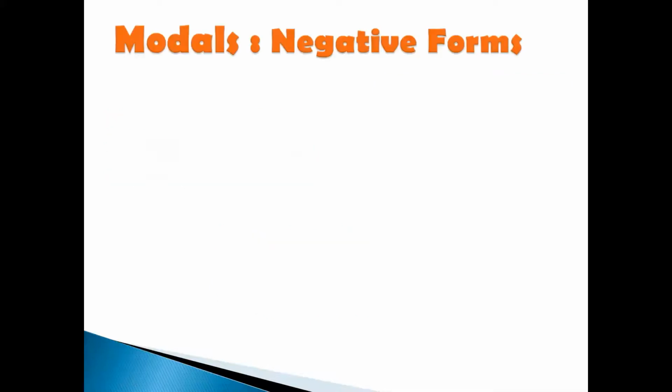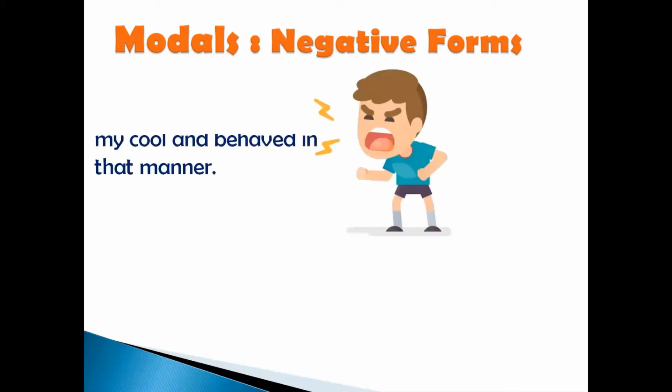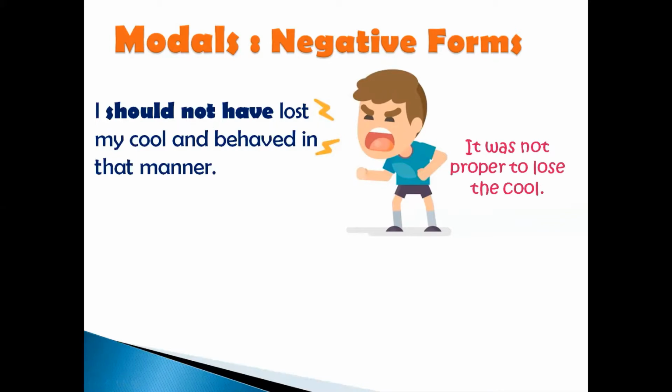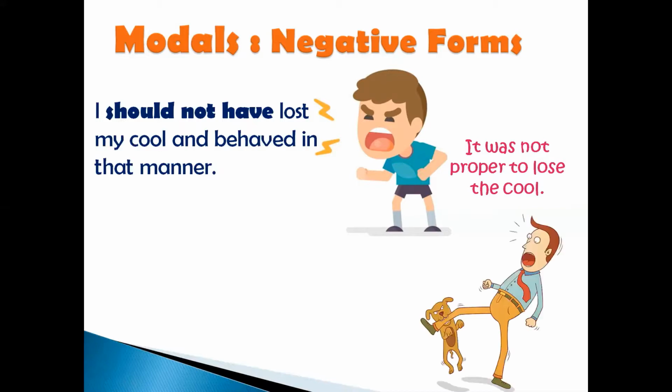So the way we can use modal verbs in affirmative sentences, similarly we can make use of modal verbs in negative sentences also, in their negative forms. For example, I should not have lost my cool and behaved in that manner. So should not denotes negative. So what does this mean? That it was not proper or it was not right to lose the cool.